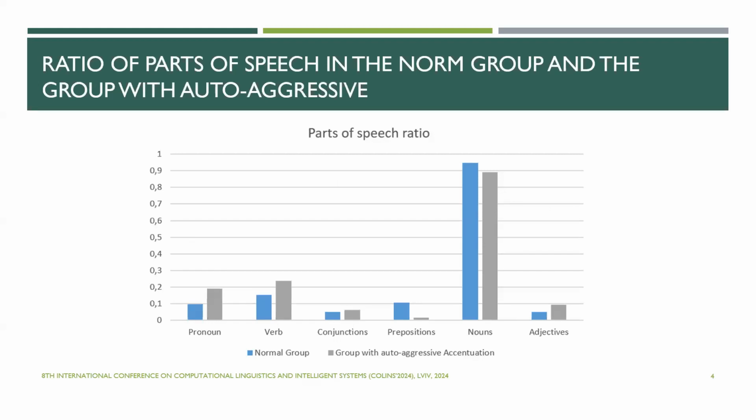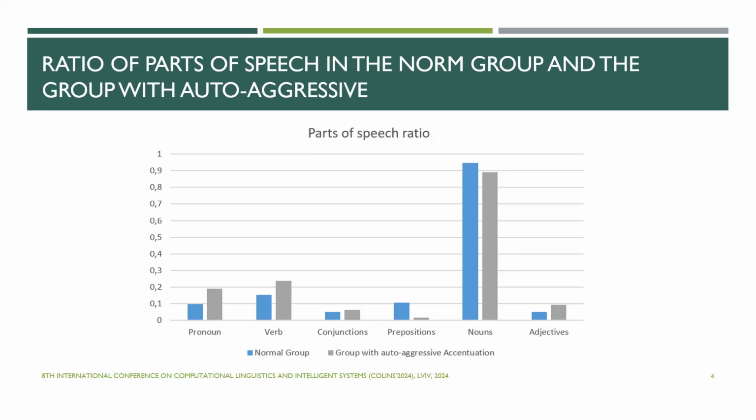On the slide, you can see the result of a particular analysis of text containing auto-aggression. This diagram shows that people with auto-aggression ascension are characterized by the use of a smaller number of prepositions and a large number of pronouns, with a high index of logical connection, which is achieved due to the use of a large number of conjunctions and dialectic particles.